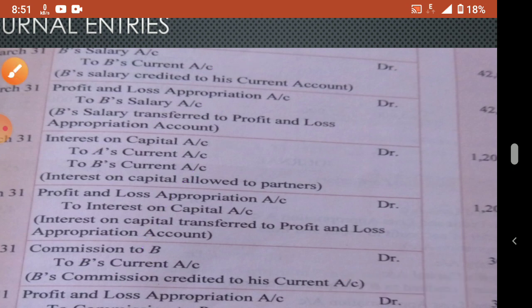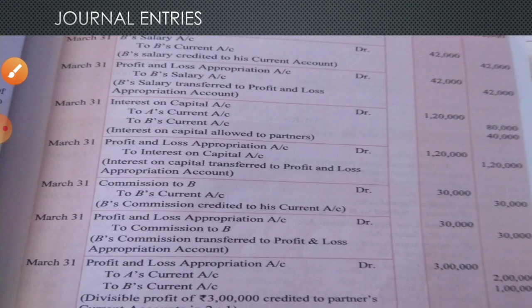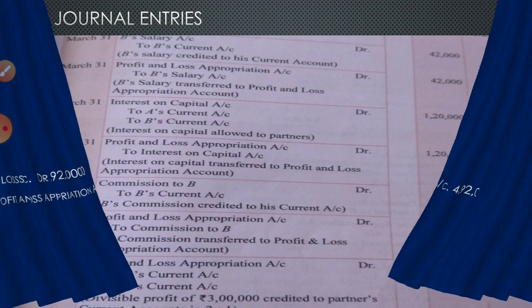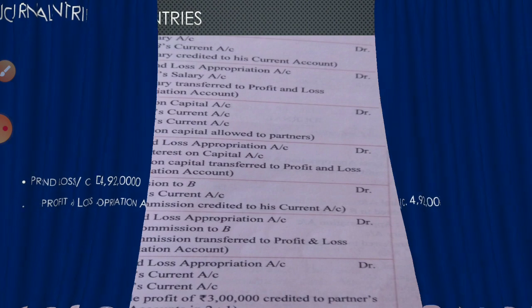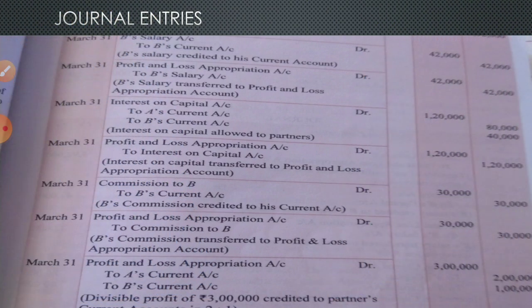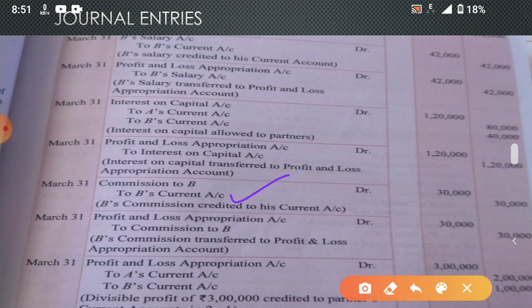So here again commission. Commission items, again commission also charged to current account. Okay. Again P&L appropriation account. So it is very easy to remember the journal entries. I know some of you faced problems or difficulty in writing journal entries. First you see salary is debited to the P&L appropriation account, and B's current account is credited, means salary is credited in B's current account. Okay. So B's current account is here.